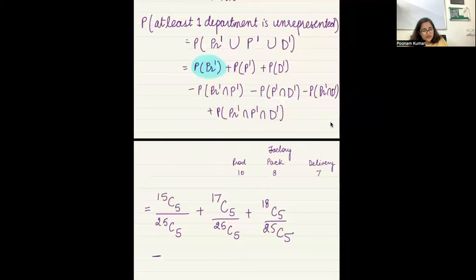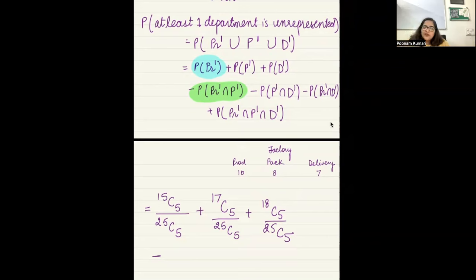What is this? What is the meaning of this? We'll have to select only from delivery. Because what is this saying? We don't want production people and we don't want packaging people also, right? So then who is left?